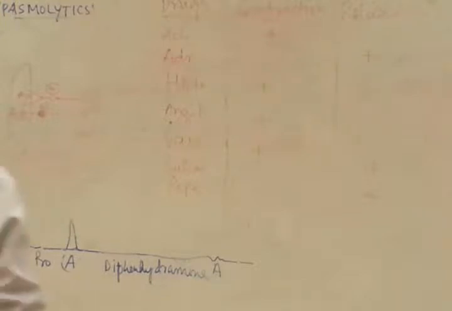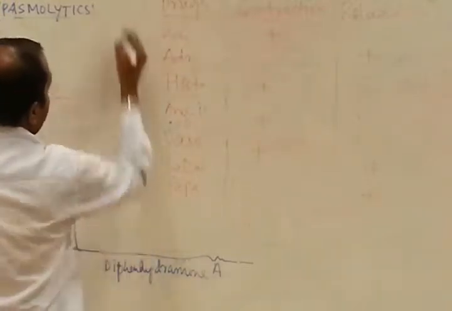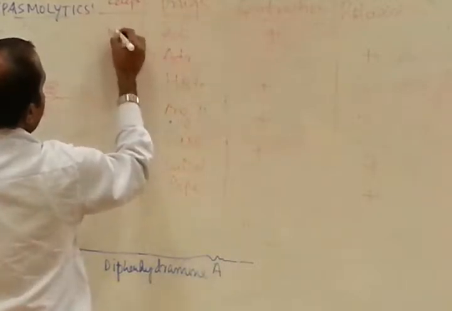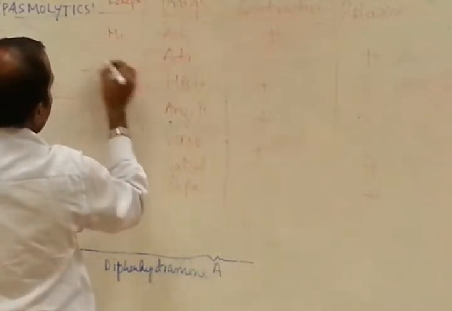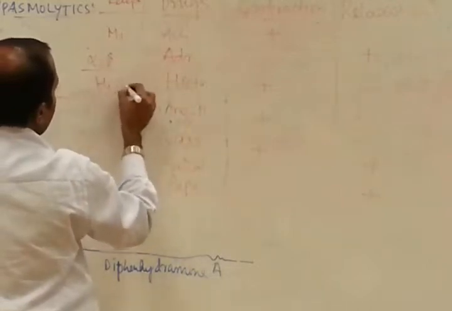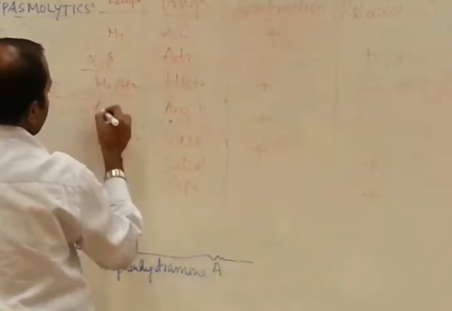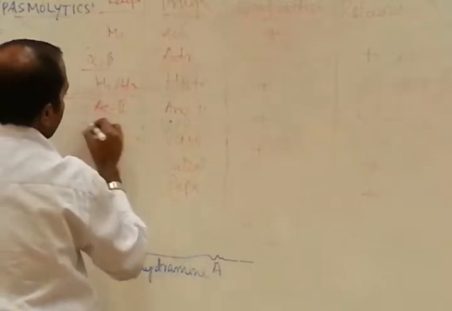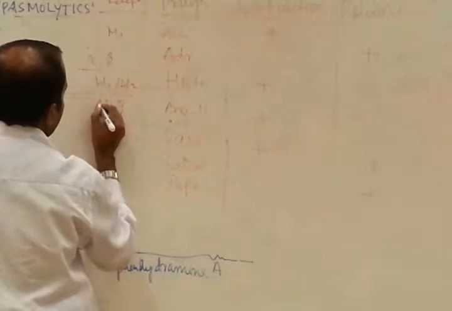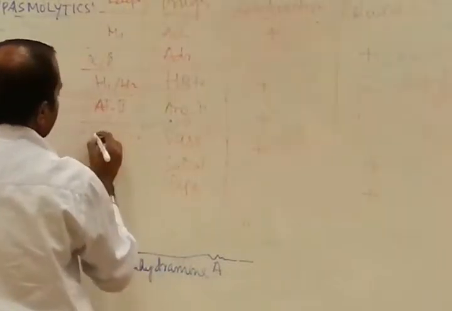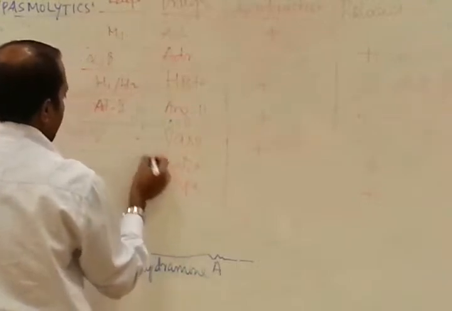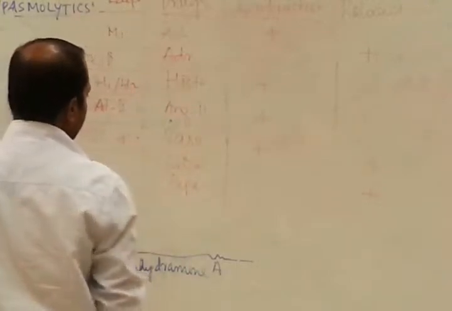It is simple, and you can remember the receptors. What are the receptors? Acetylcholine, M1 receptor. Adrenaline, alpha and beta receptors. Histamine, H1 receptor. Angiotensin, angiotensin 2 receptor, AT receptor. Vasopressin, vasopressin receptor. Papaverine acts on this.